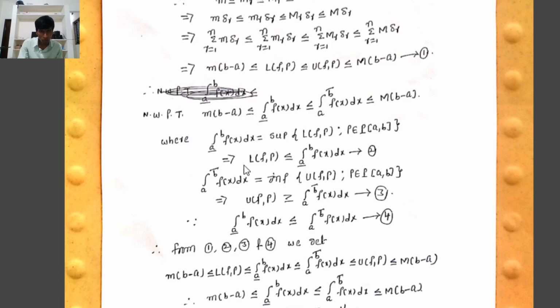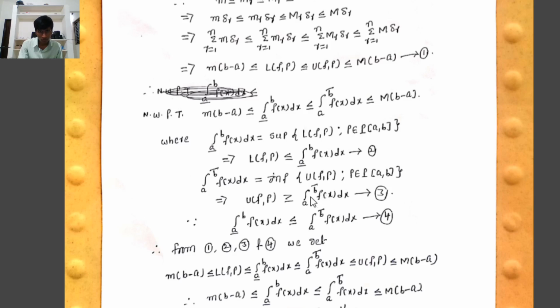Therefore, by definition of supremum, LFP is less than or equal to the lower Riemann integral from a to b of f of x dx. Similarly, by definition of upper Riemann integral, the upper integral from a to b of f of x dx equals the infimum of the set of all upper Riemann sums. Therefore, by definition of infimum, UFP is greater than or equal to the upper integral from a to b of f of x dx.